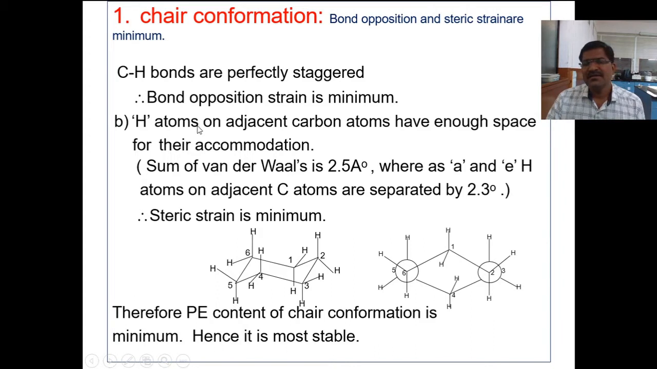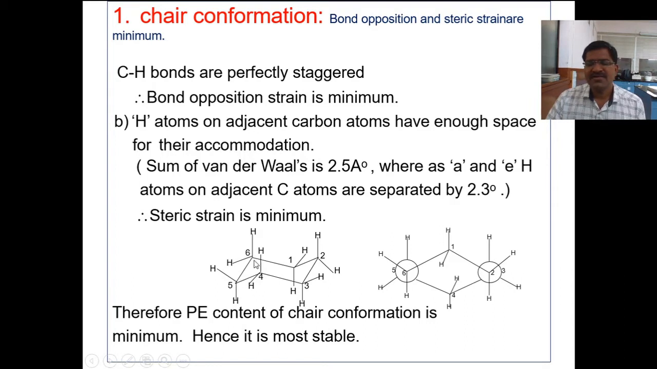Now, hydrogen atoms and adjacent carbon atoms have enough space for their accommodation and therefore minimum repulsion. Steric strain is minimum because no sterically bulky group is present on the six-membered ring, therefore steric strain is also minimum. And due to the absence of bond angle strain, there is very minimum bond repulsive strain or no bond repulsive strain and no kind of van der Waals strain.